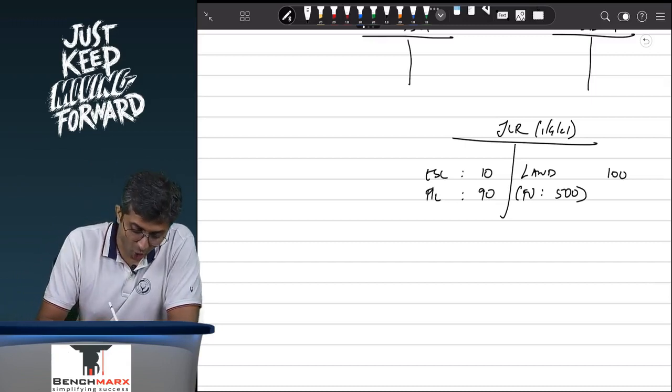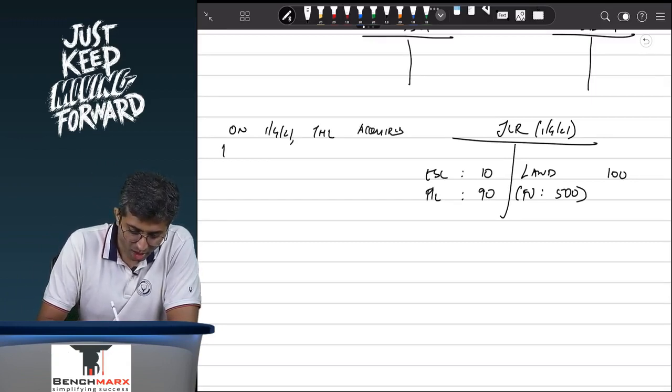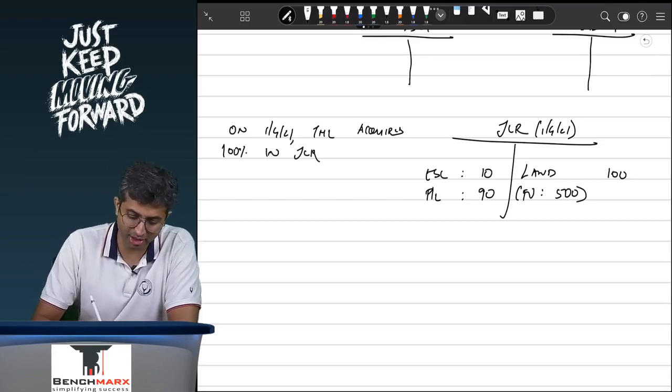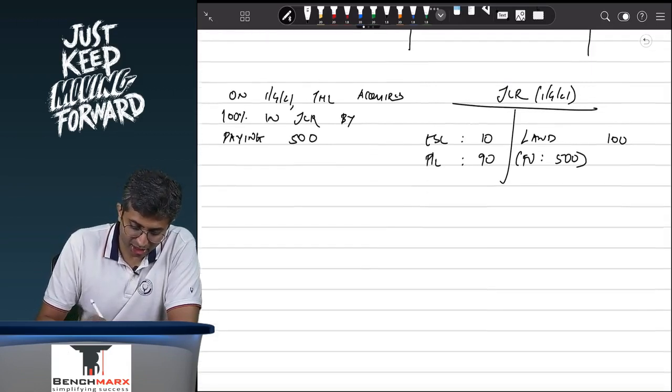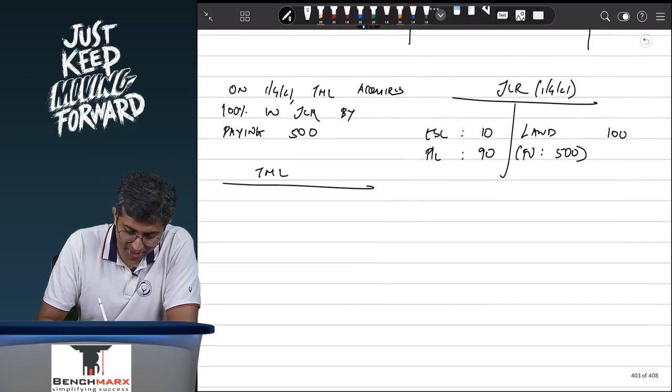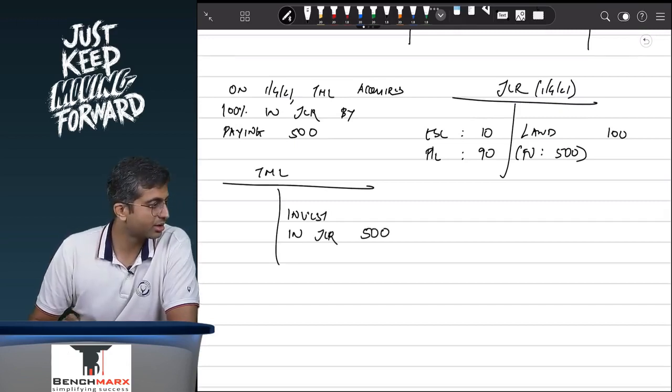If Tata Motors Limited acquires 100% in Jaguar and Land Rover JLR on 1st April 21 by paying, let us say, 500, then if I look at the Tata Motors Limited balance sheet, I will show an investment in Jaguar and Land Rover JLR worth 500 rupees.